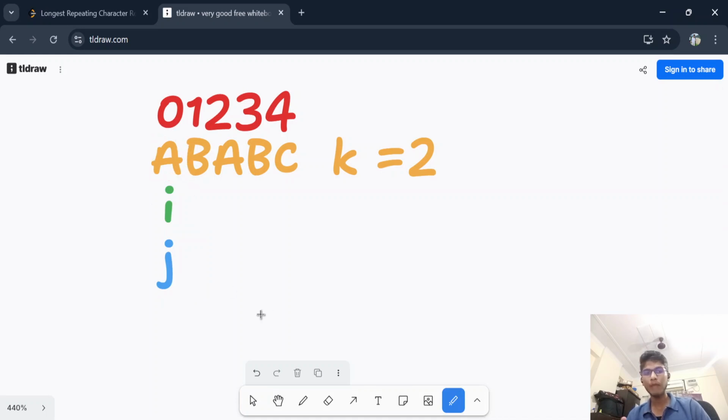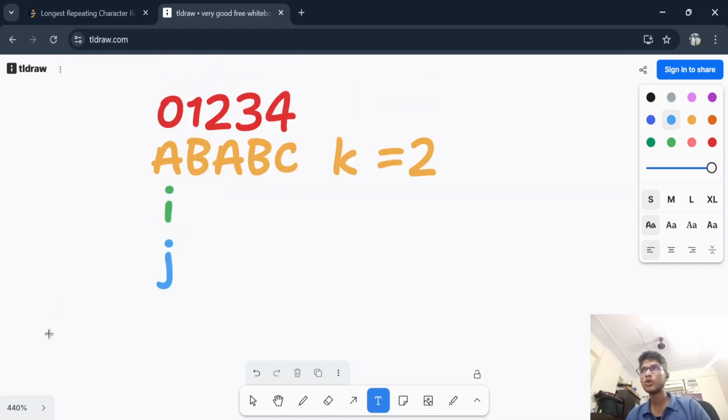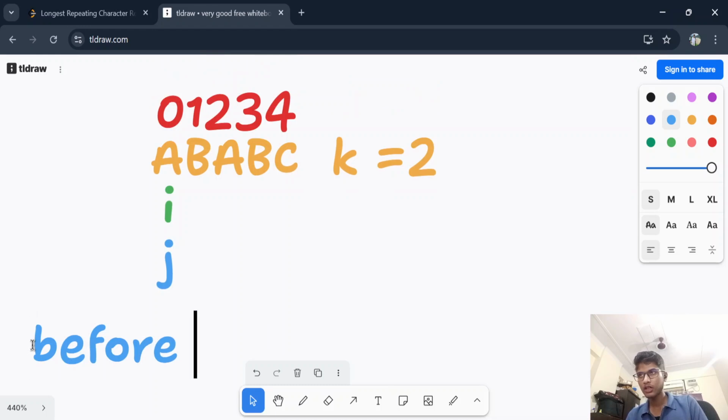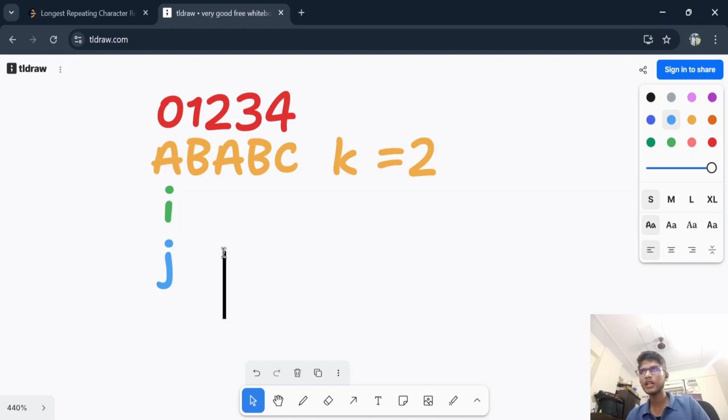So I will create a map. Initially, I will create a map. So how can we create a map? Before everything, I'm not writing everything, it will take a long portion of my page. Before everything, I will create a map. See this, I'm writing that map here. Map, this is before writing anything.